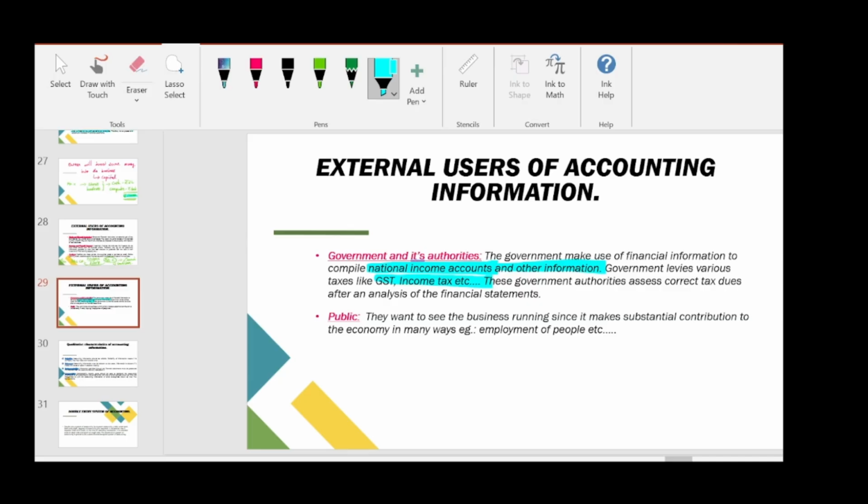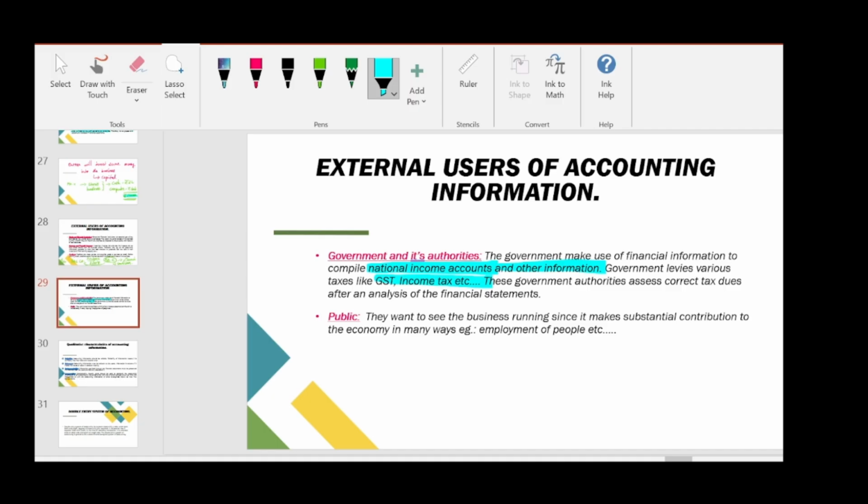So, to calculate national income, the government will read the financial information of that particular organization, and the government also levies GST and income tax, etc. For example, the income tax authorities will see the financial information and find out the net profit of the current year, and they will make a cross verification of whether the company's actual payment of income tax and the figures shown in financial statements match or not.